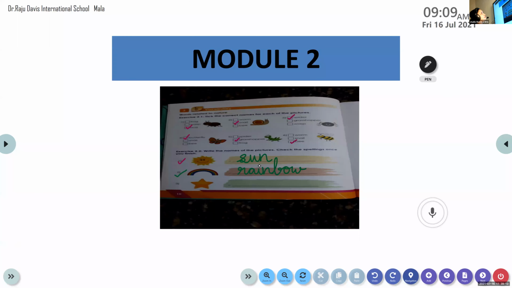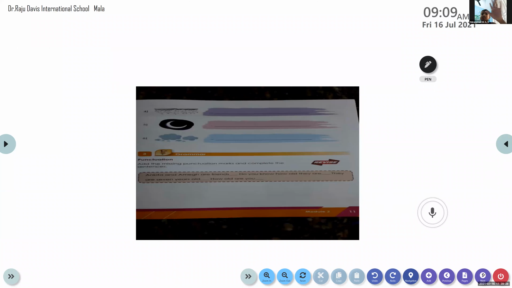Number 3. Spelling? S-T-A-R. What time of a day do we get to see the stars? Night. Yes, only at night. Very good. Thank you, Muhammad Ali. Ma'am, can you share page number 10? I will send the notes. If anybody has missed out, you can complete them.